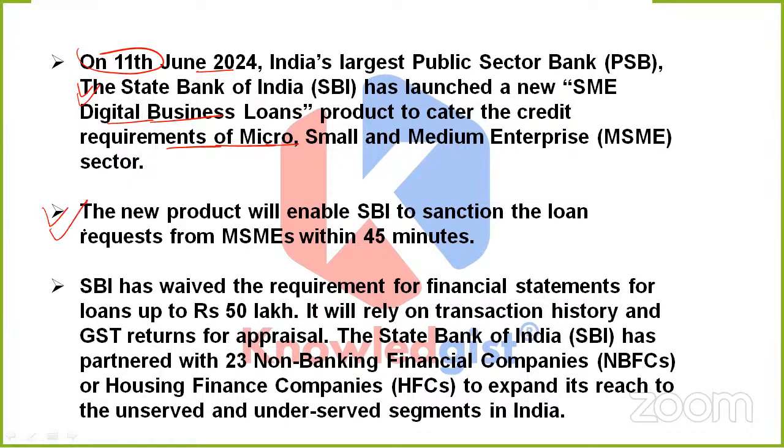See, this new product will enable SBI to sanction loan requests from MSMEs within 45 minutes. And apart from it, SBI has also waived the requirement for financial statements for loans up to rupees 50 lakh. This is important. And friends, it will rely on transaction history and GST results for the appraisal. Apart from it, SBI has partnered with 23 NBFCs or housing finance companies, to expand its reach to the underserved and unserved segments in India.